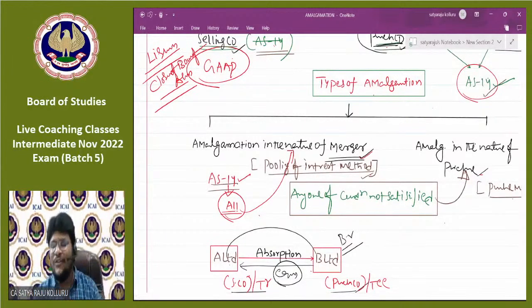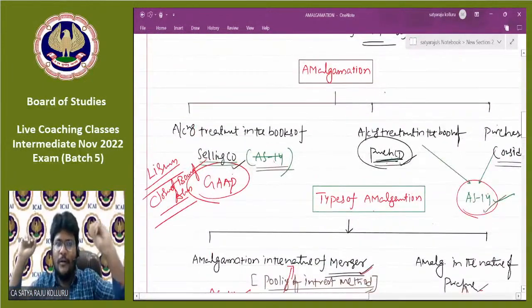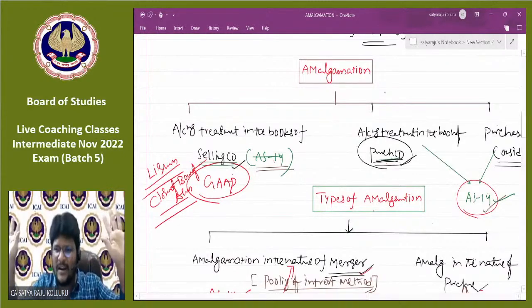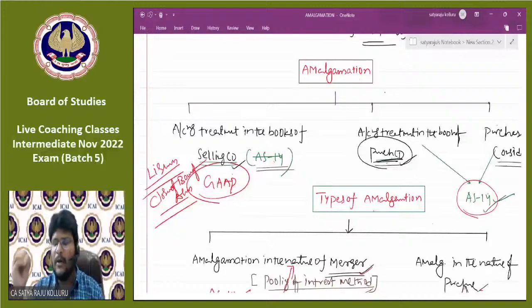That is the link actually we need to discuss, guys. Do you understand, all of you? So, one more time establishing the link. In the books of selling company, the type of amalgamation is irrelevant. AS 14 doesn't have any relevance. Only closure of books of accounts is going to happen, because it is a liquidating company, a sinking company. Coming to accounting treatment in the books of purchasing company, AS 14 will decide the method of accounting treatment. If it is in the nature of merger, pooling of interest method. If it is in the nature of purchase, purchase method. Depending upon such 5 conditions. Do you agree, all of you?